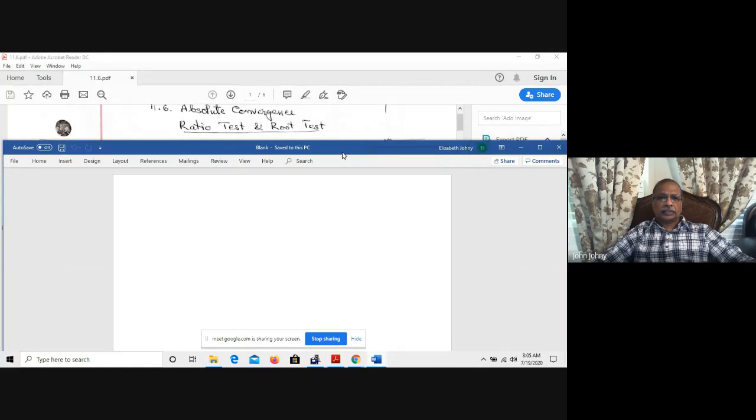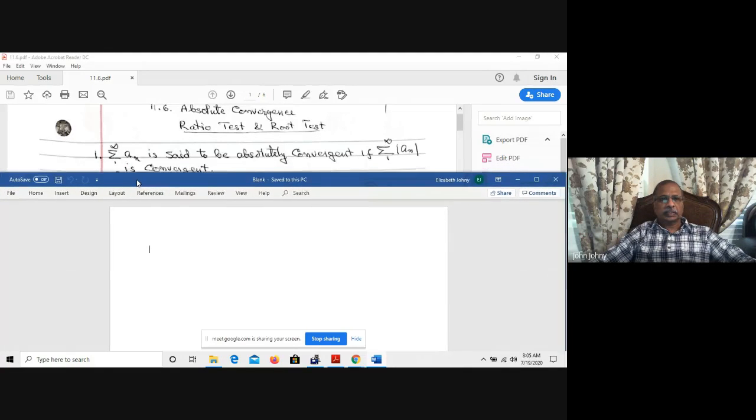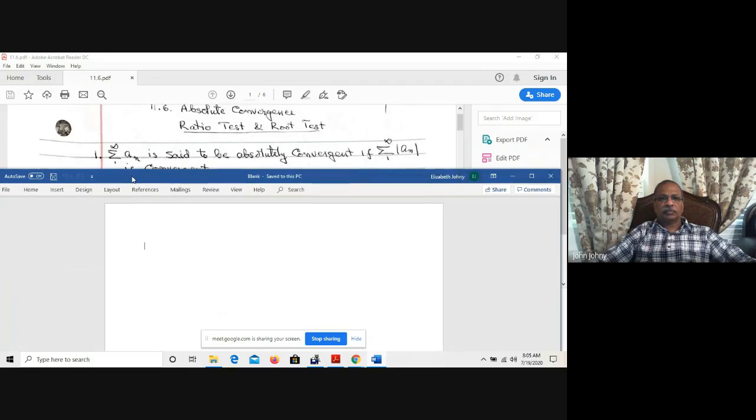Section 11.6 deals with three things. One is absolute convergence. The other two are the ratio test and the root test. First we will discuss absolute convergence. The series sigma n varies from 1 to infinity of an is said to be absolutely convergent if sigma n varies from 1 to infinity of the absolute value of an is convergent.